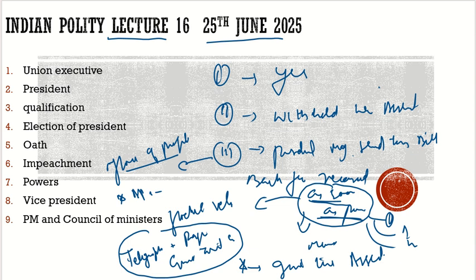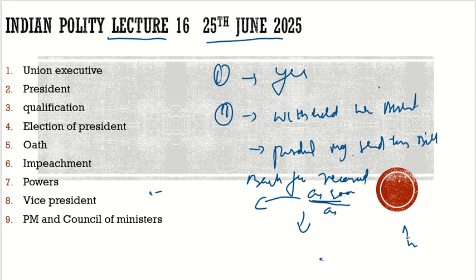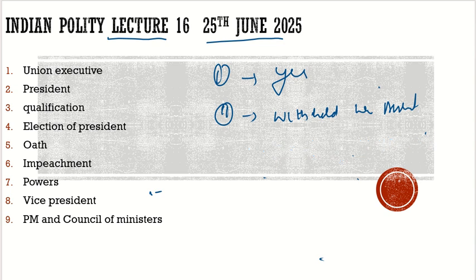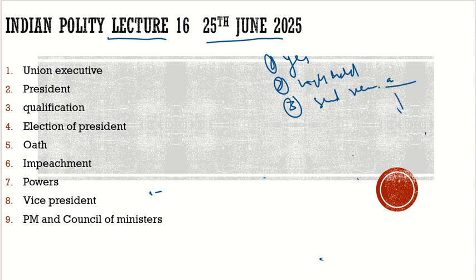Let's recap the powers here. I'm trying to make it very simple for you, so that the idea would be very clear to you guys, so that you should be able to answer any question with respect to the president if asked in the exam. So let's recap what are the vetoes available to the president. First veto, he can say yes. Second, he can withhold. Third, he can send for reconsideration as soon as possible, and this can be used as a pocket veto.